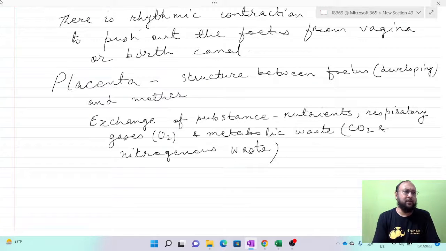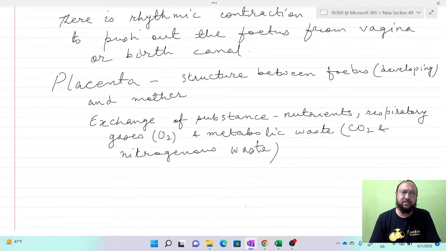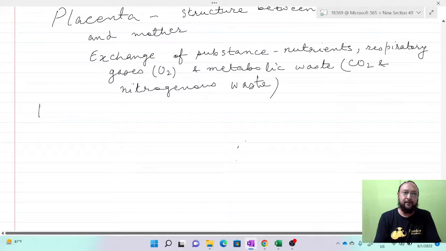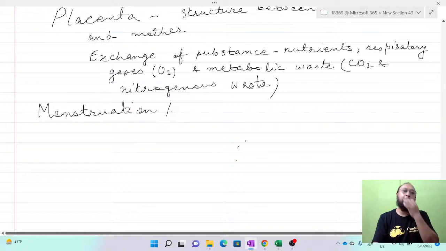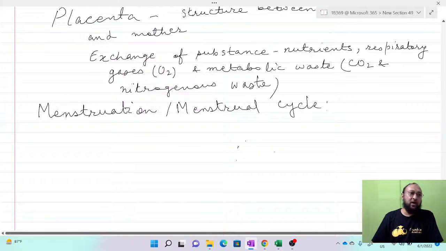Now, an important topic where a question may be asked is menstruation, or the menstrual cycle. This is a cyclic thing, a cycle that repeats every month. It is the actual loss of blood and mucus, along with the unfertilized ovum.